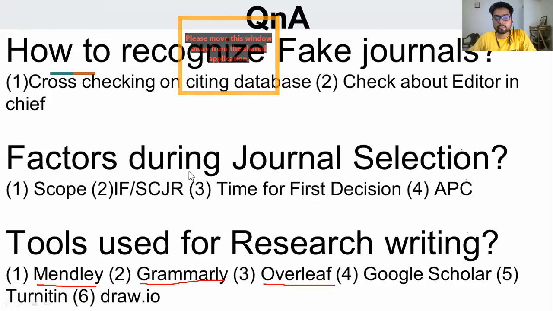It is used to check the plagiarism of your article. Normally, when you are going to submit your article to any journal, they ask for plagiarism less than 10%.